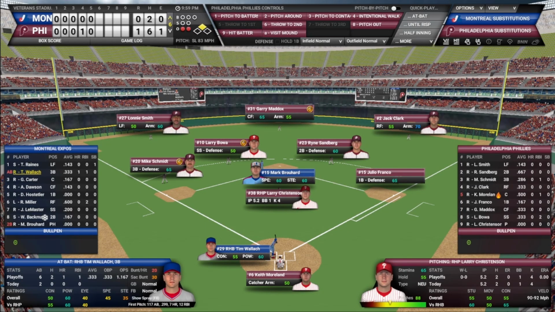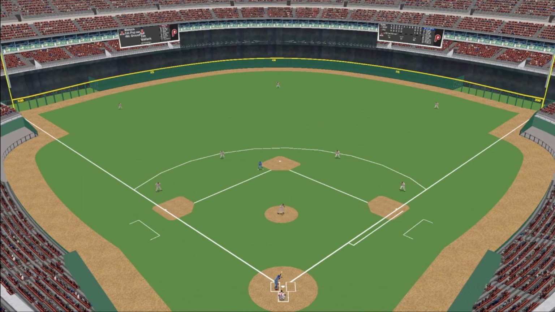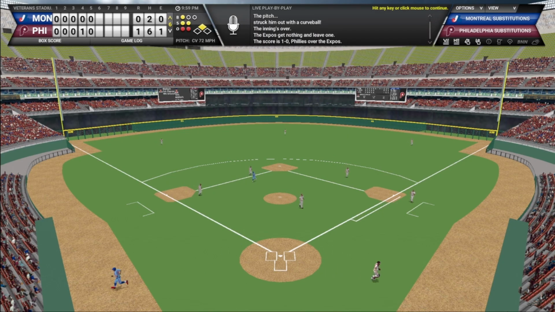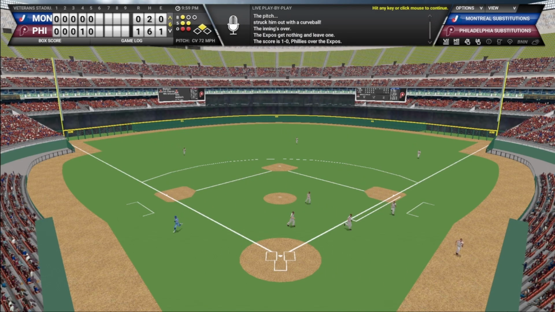Tim Wallach. 0 for 2 today. Had 2 hits and a homer in game 1. Pitch to him. Swung on and missed. Christensen gets out of the jam. We go to the bottom of the 6th. Phillies hanging on to a 1-0 lead.